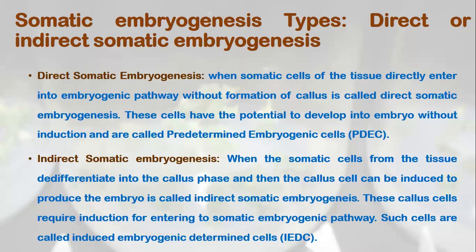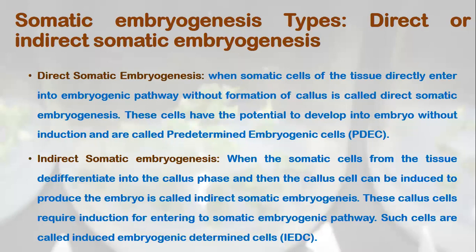Indirect somatic embryogenesis is when the somatic cells from the tissue dedifferentiate. Now these cells require dedifferentiation into the callus phase, and then the callus cells can be induced for redifferentiation to acquire the competence to form the somatic embryo, and this process of embryogenesis is called indirect somatic embryogenesis. The embryos formed are called indirect somatic embryos.